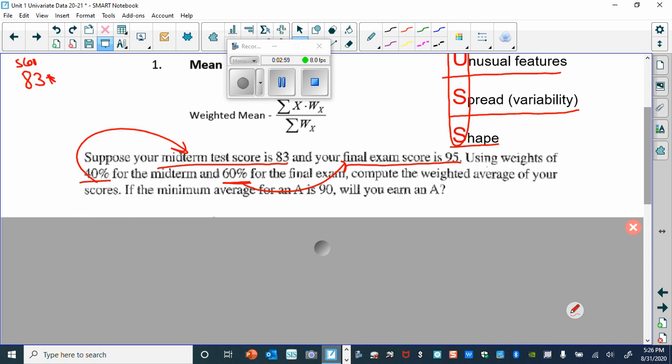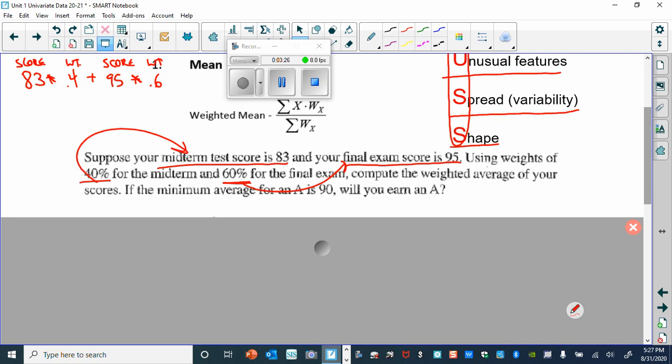So score times weight, and we said that was 40%, 0.4, plus my final exam score, and the final exam score was a 95, times that weight. And that weight was 60%.